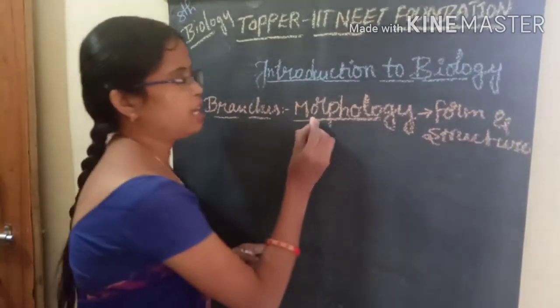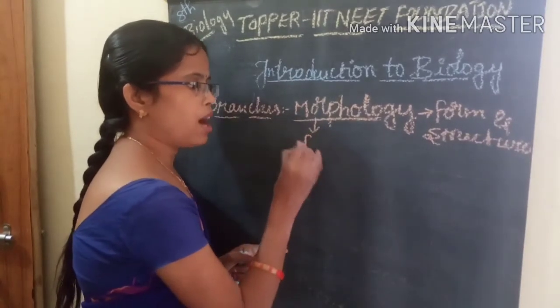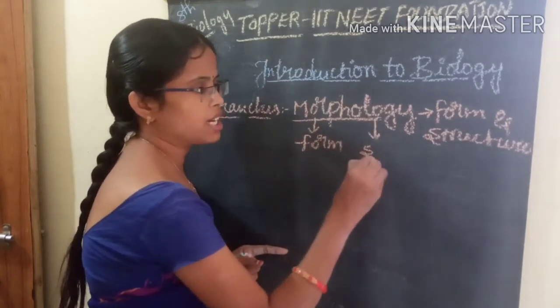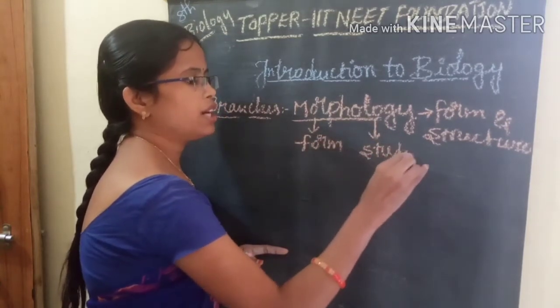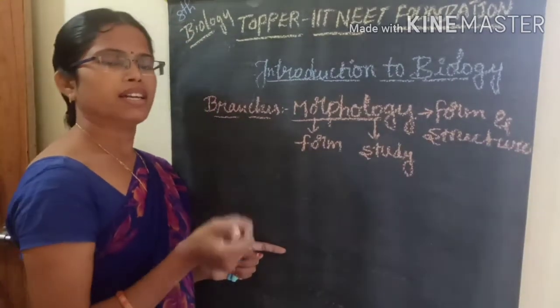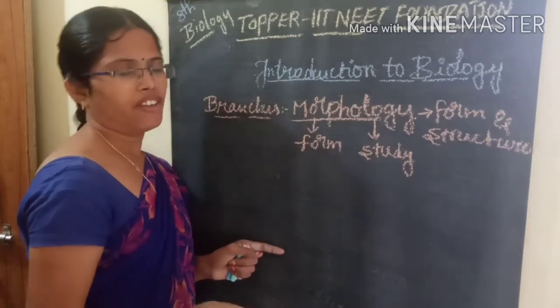The name itself gives the meaning: morpho means form, logos means study. Here we discuss the organism's shape, size, color, and different morphological features.